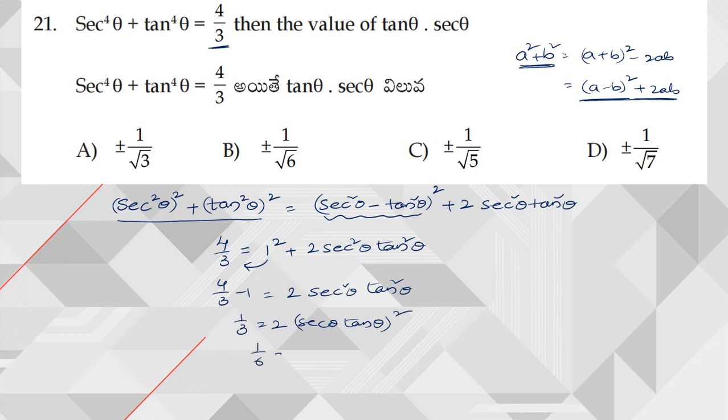So this is 1 by 6 is equal to secant theta into tan theta whole square. Finally, what I need is secant theta into tan theta, which is the square root, so plus or minus 1 by root 6. So this is my answer here.